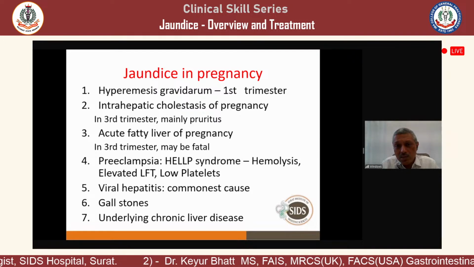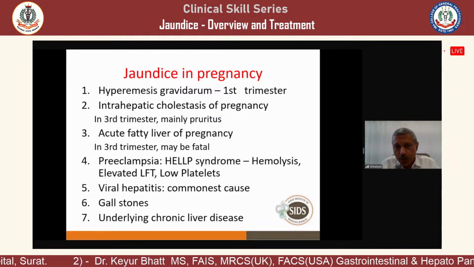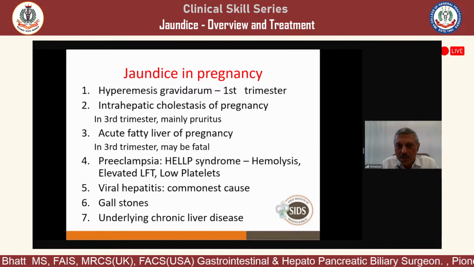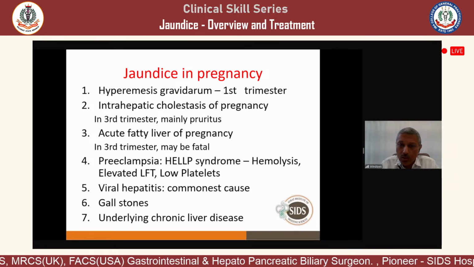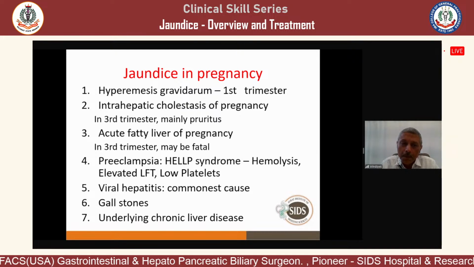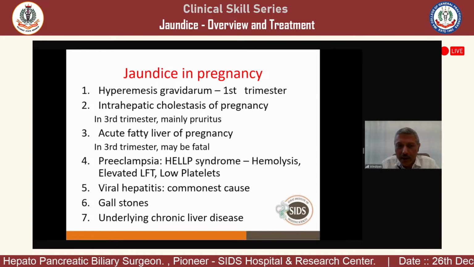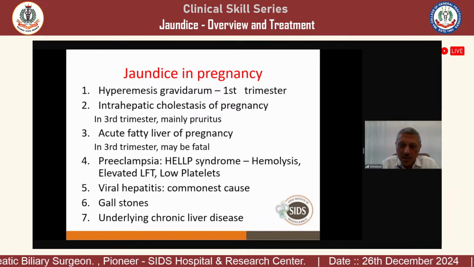But with hepatitis E in pregnancy, we have to be very careful. In the first trimester, mortality is around 2%. Second trimester mortality is 10%. Third trimester mortality is around 20%. So there is high mortality in viral hepatitis E in pregnancy. So you have to be very careful in pregnant patients when they develop hepatitis E.